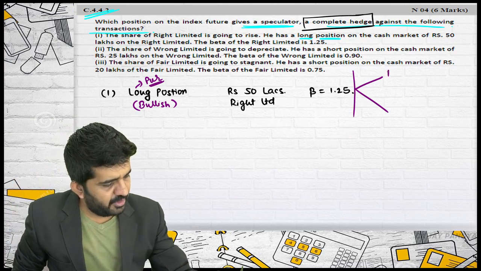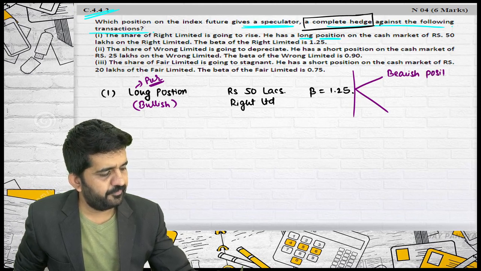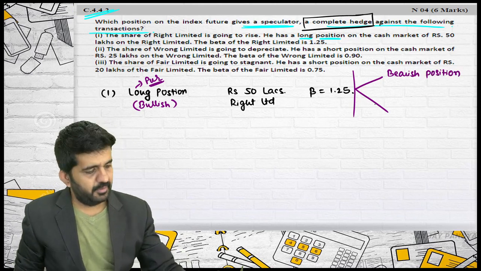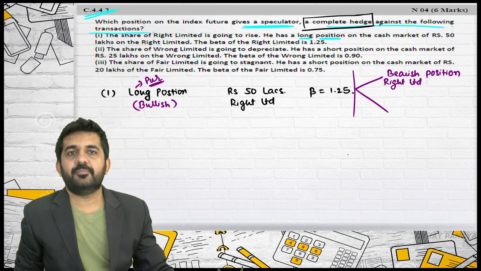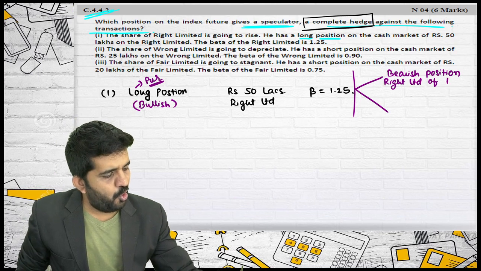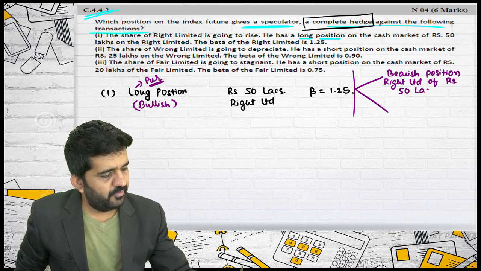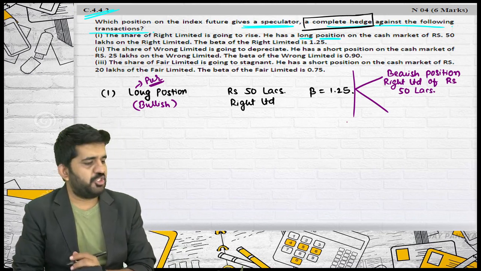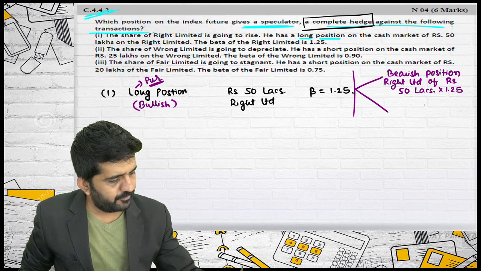Number 1, take a bearish position in the same company, Right Limited, of rupees 50 lakhs. Sachin, you are on the line. Should I multiply beta or not?